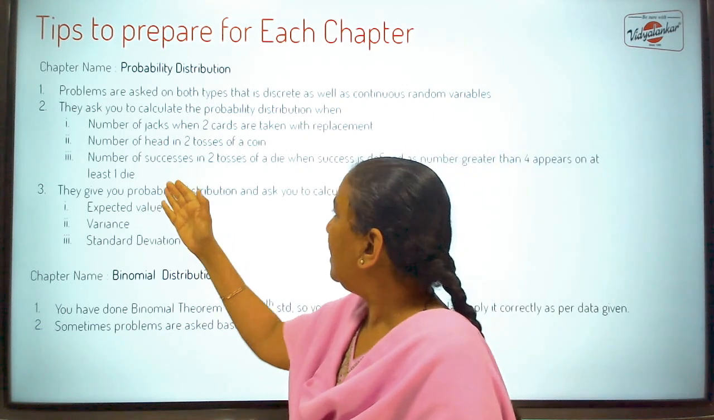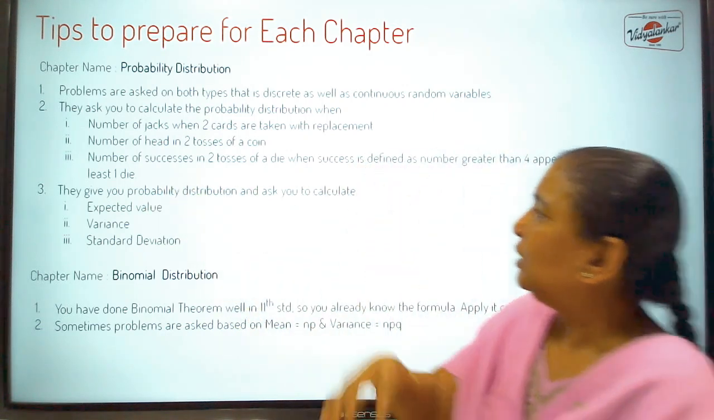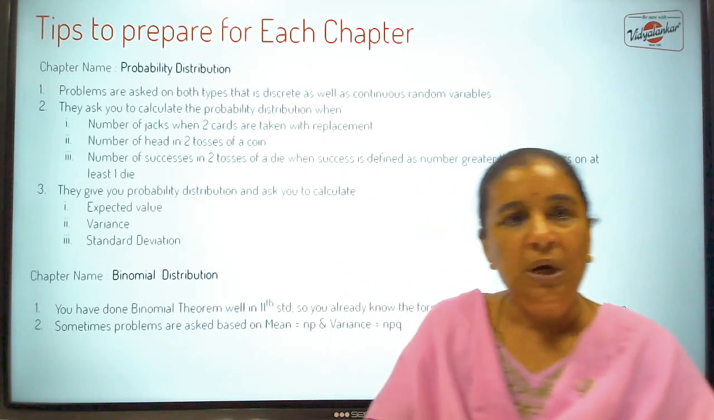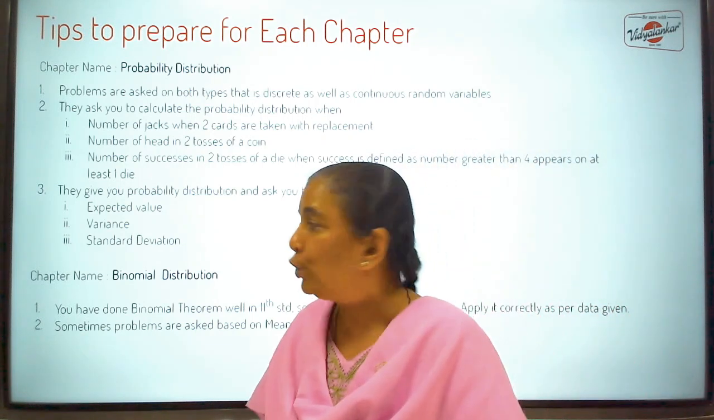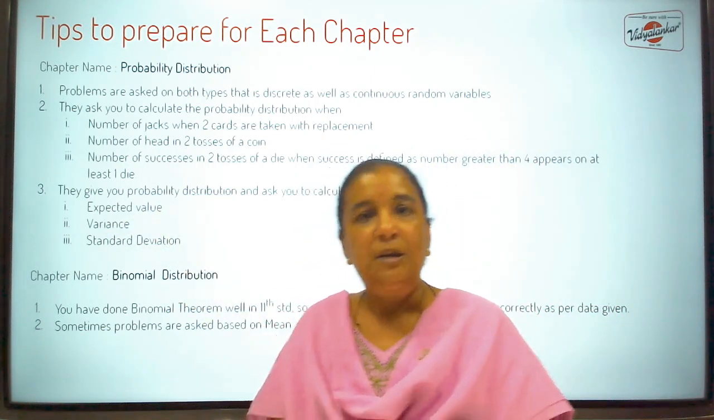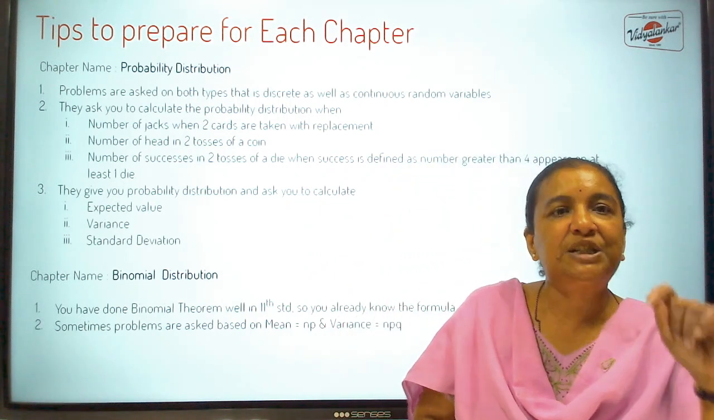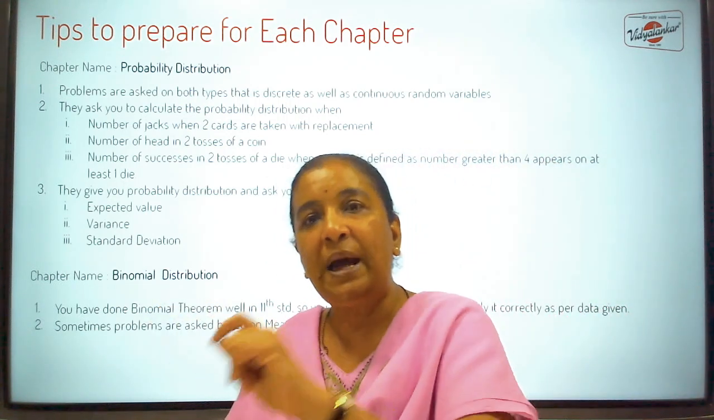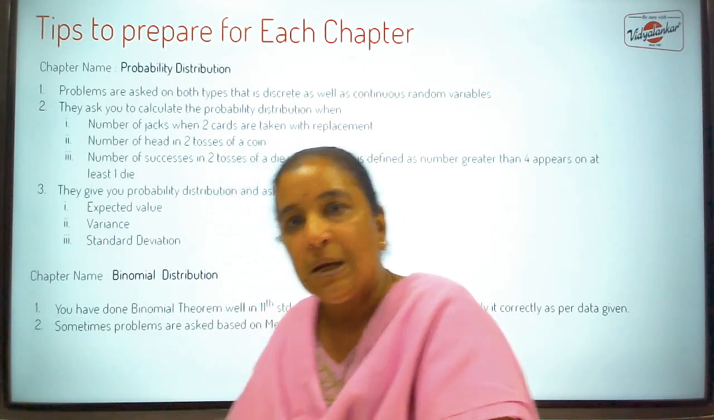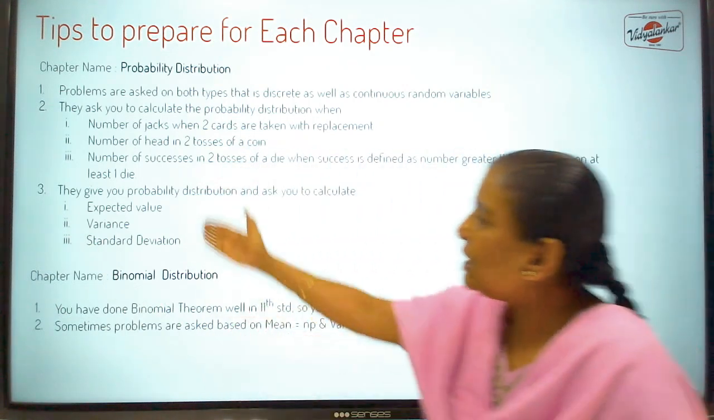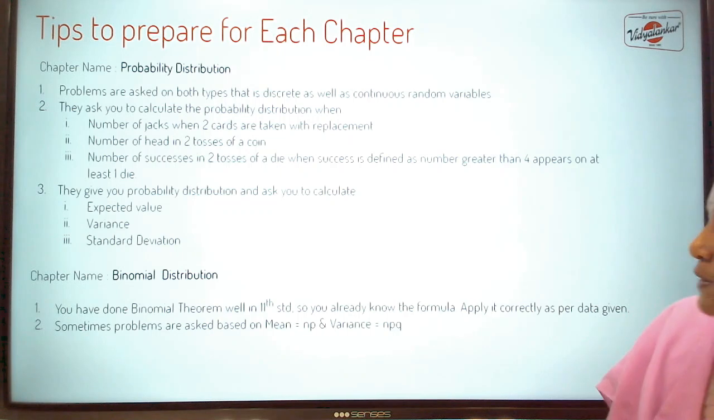Or they give you the probability distribution, calculate expected value. So summation pi xi, you should know. How to get variance. So you should know this formula. Summation pi xi square divided by n minus x bar the whole square. So these formulae, if you know well, you can easily solve these problems.